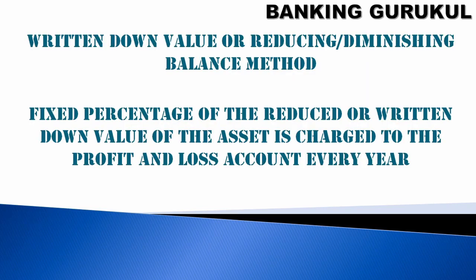We have another method, the written down value or reducing balance method. A fixed percentage of the reduced or written down value of the asset is charged to the profit and loss account every year. In the previous example, the straight line method, your percentage was always on the purchase value. But in this method, it will be diminishing, reducing. You bought it for 1 lakh rupees. First year 20,000 is depreciated. Next year we'll calculate on 80,000.